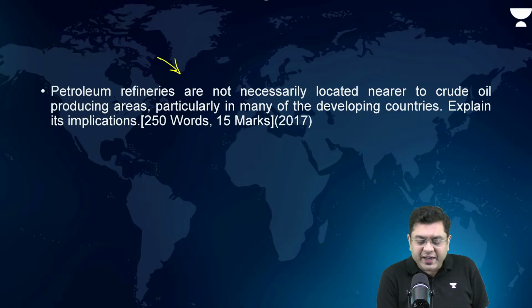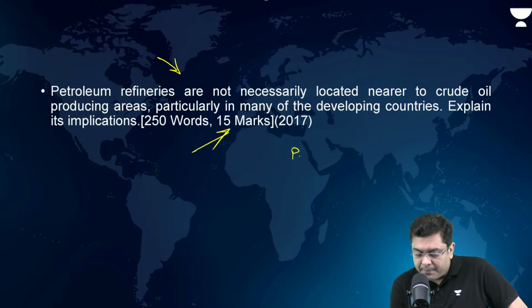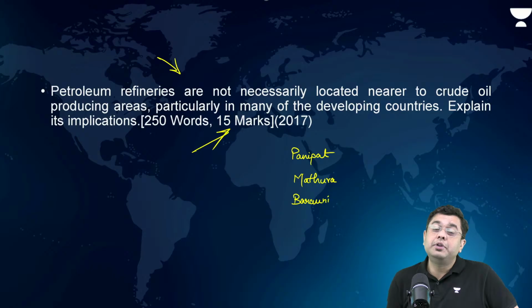Now, petroleum refineries are not necessarily located near the crude oil producing areas, particularly in many of the developing countries. For example, Panipat oil refinery, Mathura oil refinery, Barauni oil refinery. Now, these are situated away from the crude oil regions, right?